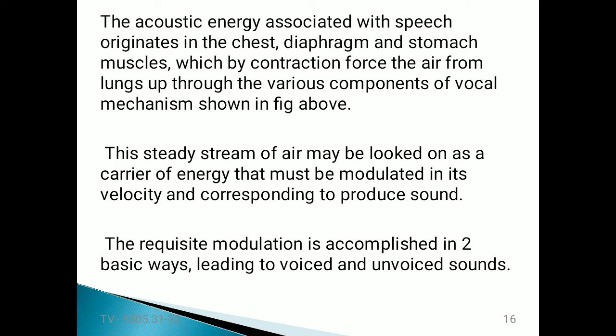During this modulation, corresponding air pressure variations produce the sound signal. The requisite modulation is accomplished in two basic ways, leading to voiced and unvoiced sounds.